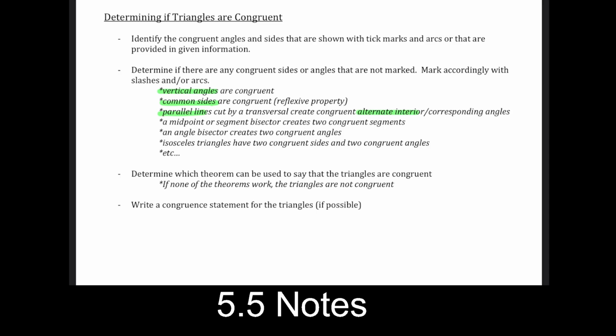Once you are done marking the picture, we've looked at the picture, we've looked at the marks, we've marked it ourselves. Now we want to choose the theorem that works. If none of our 5 theorems work, we're going to conclude that these triangles are not congruent. That's a little bit loose to say, because maybe we just don't have the information to show they're not congruent, but they're not congruent by what we know, that's for sure. And then lastly, you're going to write a congruent statement if possible. So if there's not letters, don't write a statement. If there are, then do.